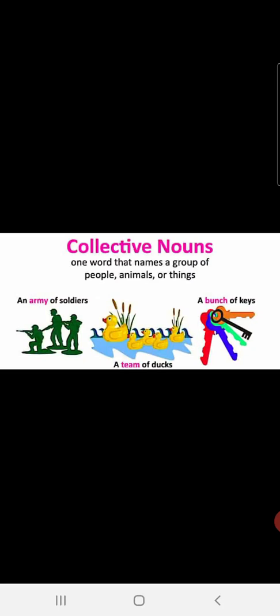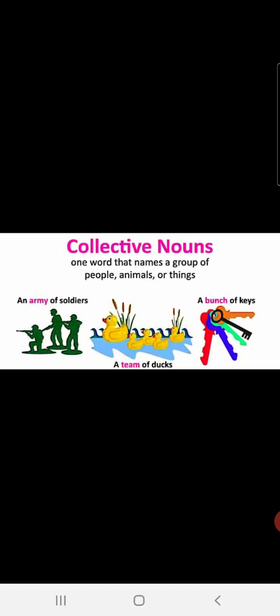A bunch of keys, many keys are there, so in a group together they are termed as a bunch. A team of ducks, there are many ducks together, so as a group they are named as a team. Collective nouns are one word that names a group of people, animals, or things. That is a collective noun.